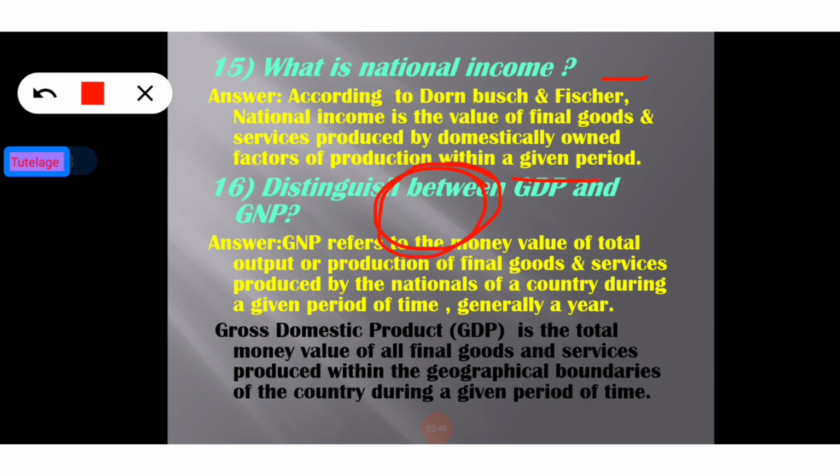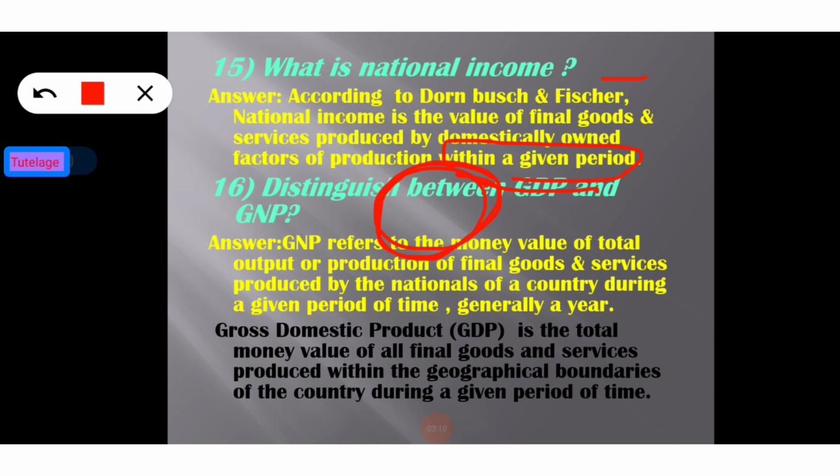Within a given period of time is very important in the definition of national income, and so is domestically owned factors of production. Do you know, learner, what the factors of production are? We already know there are four factors of production: land, labor, capital, and entrepreneurship.